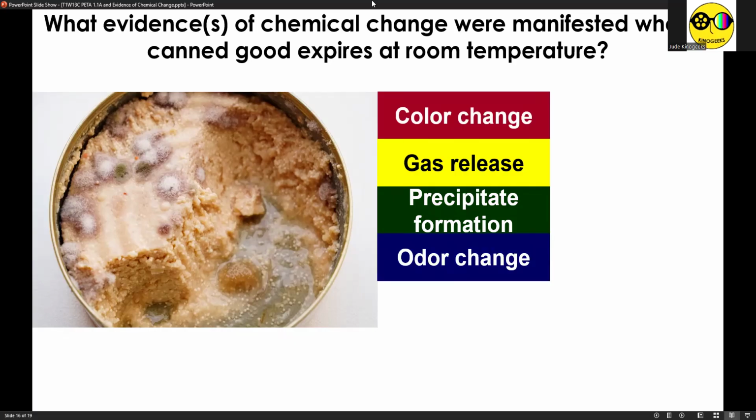Because syempre, iba yung amoy ng raw canned good, sa preserved canned goods, sa expired canned goods. And the only evidence that wasn't manifested here was temperature change because it's explicitly stated na sa room temperature nilagay ang lata.